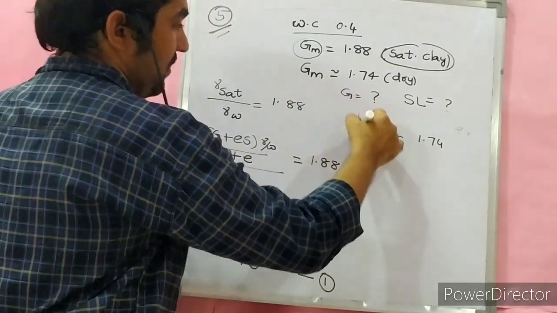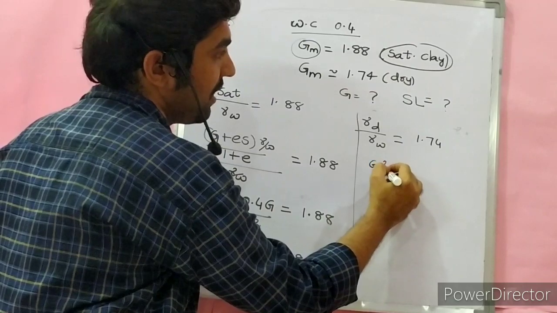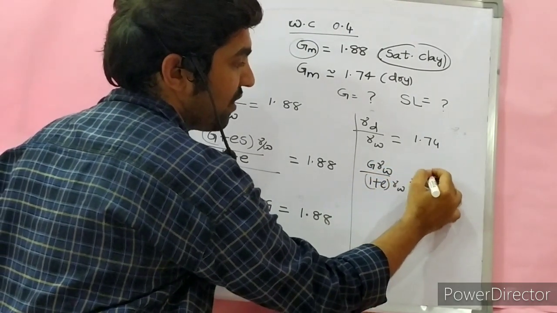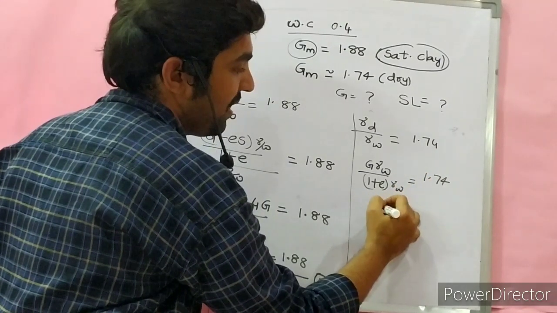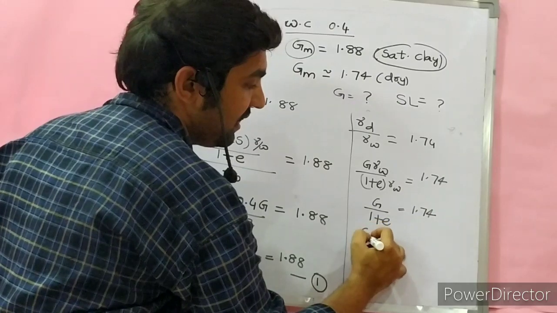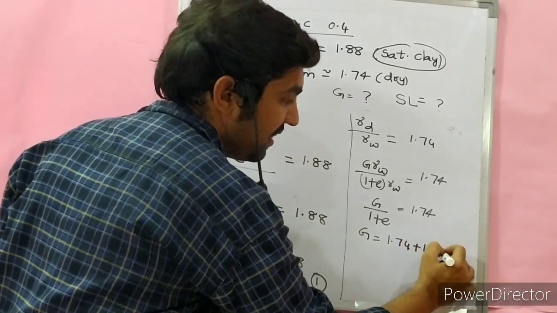Next, gamma D to gamma W is 1.74. G gamma W by 1 plus e times gamma W is equal to 1.74. G by 1 plus e is equal to 1.74, so G is equal to 1.74 plus 1.74e.